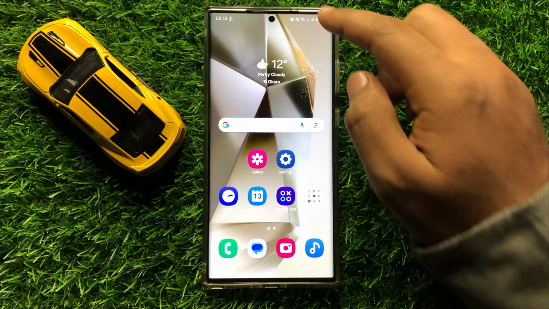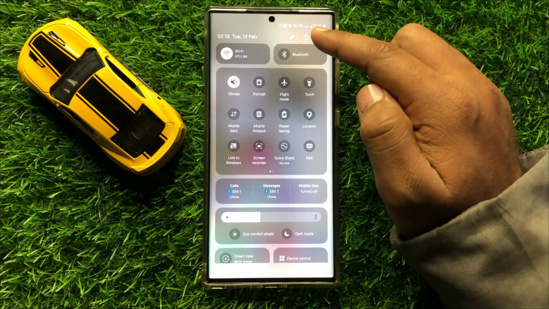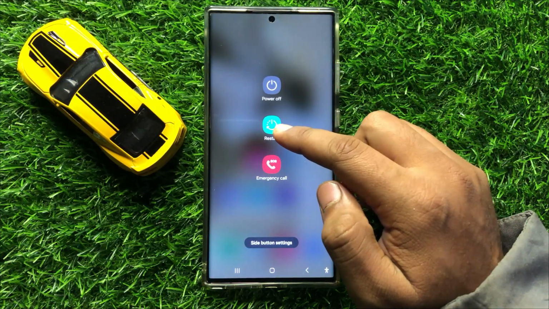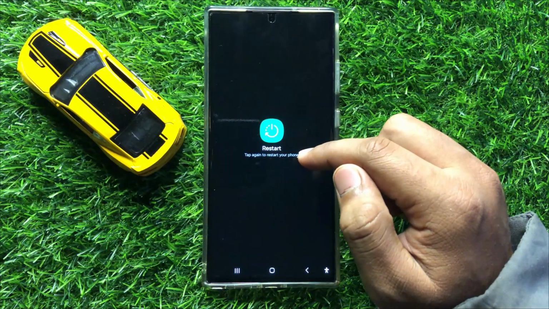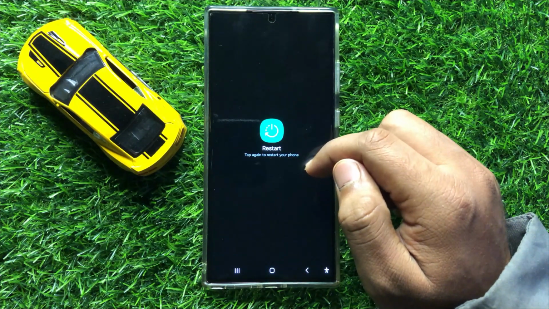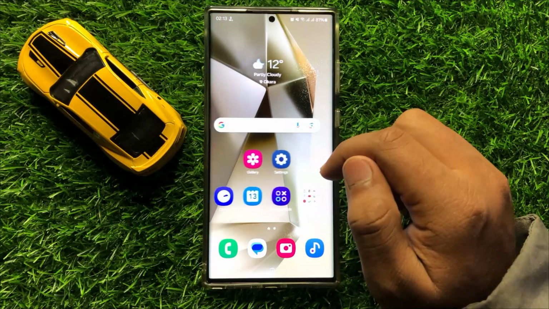So to restart, swipe down and here click on this power icon and then click on restart. Now here again click on this restart icon to restart your mobile, and after restarting your problem will be fixed.